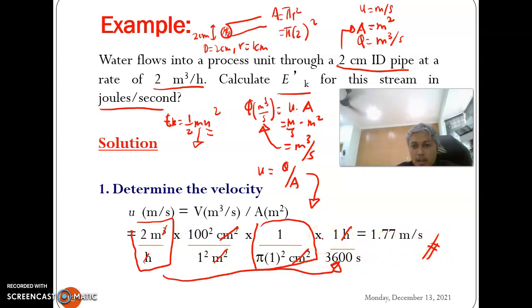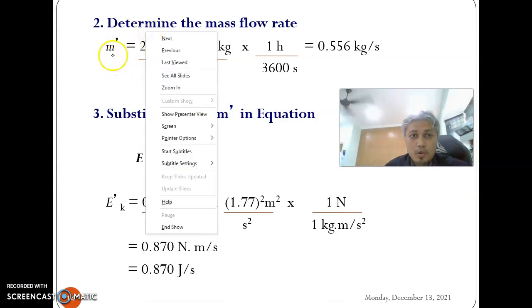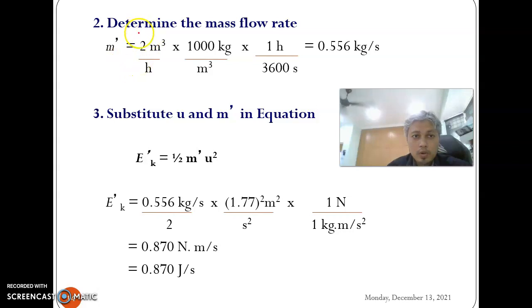Now we need to find the value of m. We already have Q, which is the volumetric flow rate, and we have the density here. We have learned previously how to relate density with mass flow rate and volumetric flow rate.